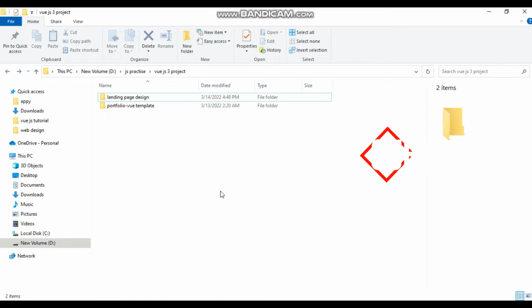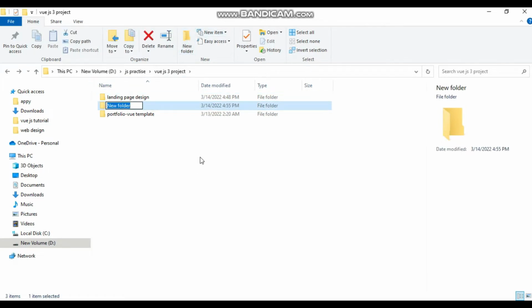I'm going to create a Vue.js project. In this vuejs 3 project folder, simply click here on new folder and create a folder with a name like landing page. Create a landing page.